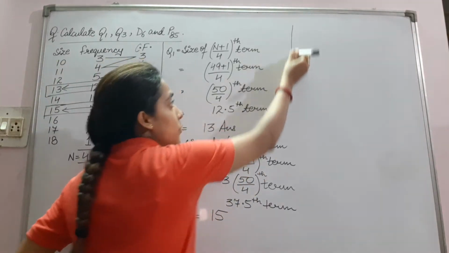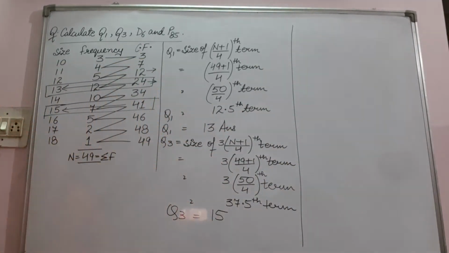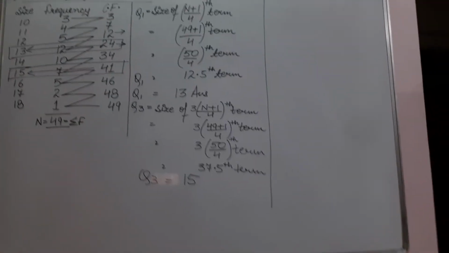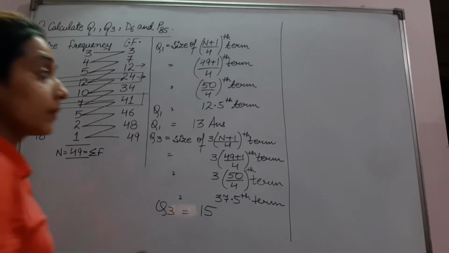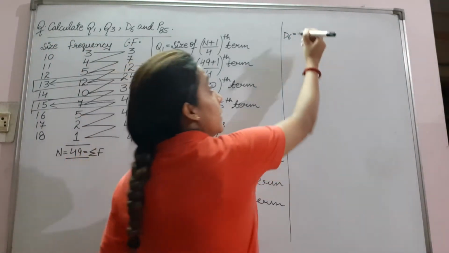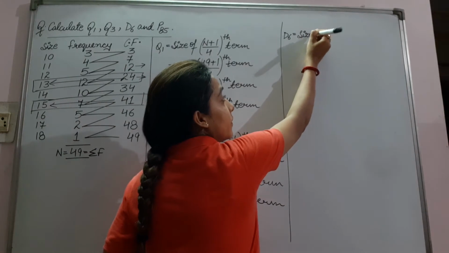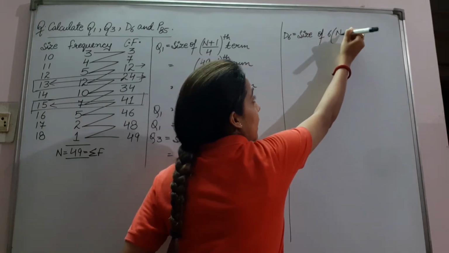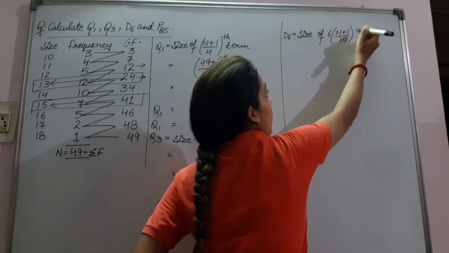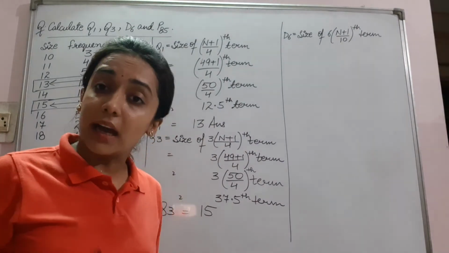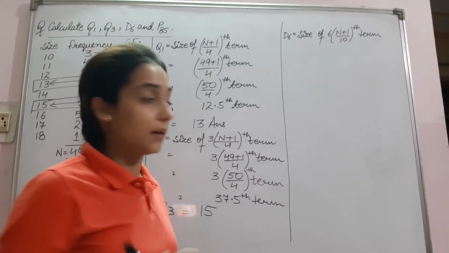Now what we have to calculate next? That is your D6. D6 is equal to size of 6 into n plus 1 upon 10, that is deca and it is related to 10.